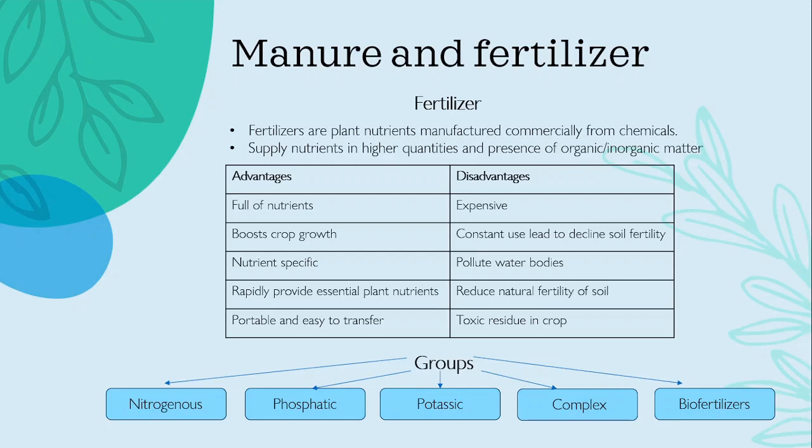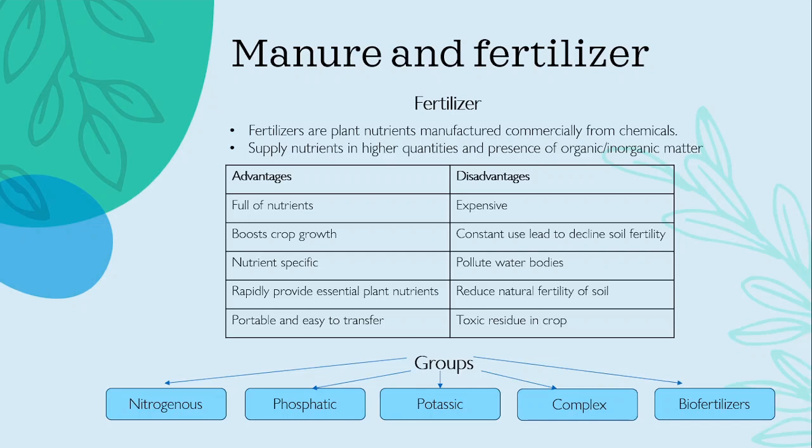First, let's see the advantages. They are full of nutrients, they boost crop growth, they are nutrient specific. They rapidly provide essential plant nutrients, and they are portable and easy to transfer. The disadvantages are they're expensive, the constant use of fertilizers leads to decline in soil fertility, they pollute water bodies and cause biomagnification, they reduce natural fertility of soil, and they also leave a toxic residue in crops.